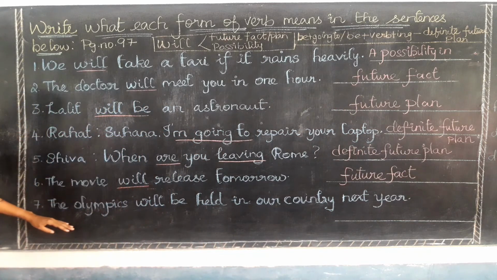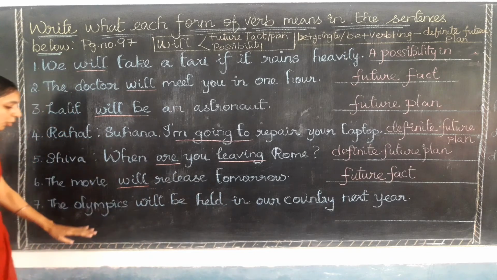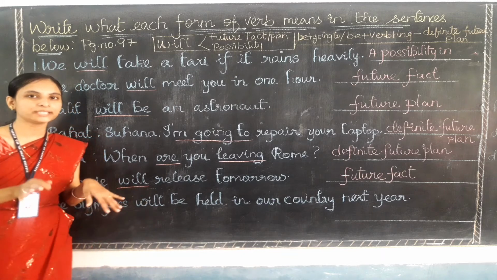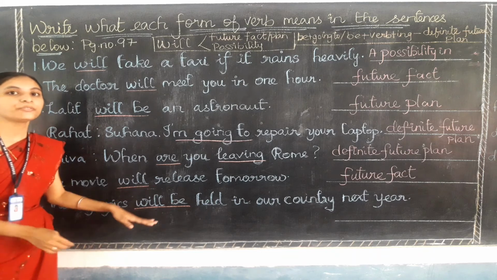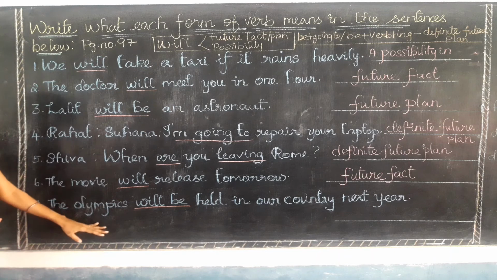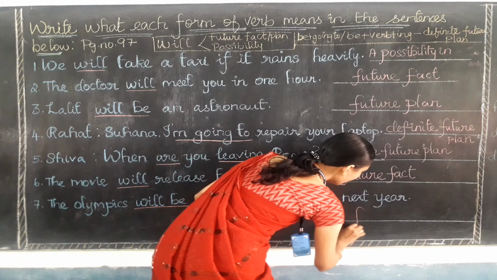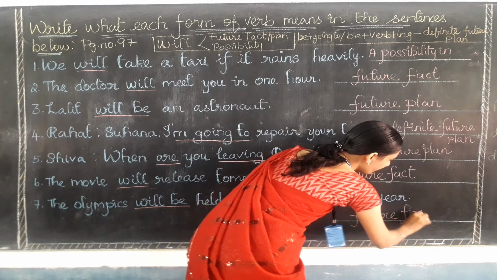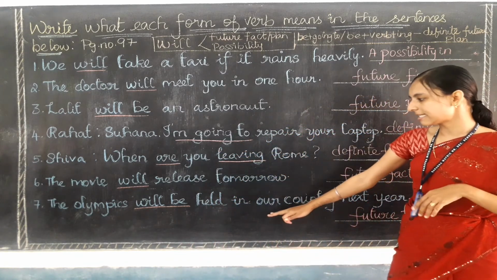Let's go for the last one: The Olympics will be held in our country next year. The Olympic games are going to be held in our country next year, and it is definitely going to happen, because here they have used the will only. The function for the will will be what, future fact or future plan? So here I can write the function, what, children? Yes, future fact only, because once we have a plan, it is going to happen only, am I right? Once the government has fixed something, that will happen for sure only.